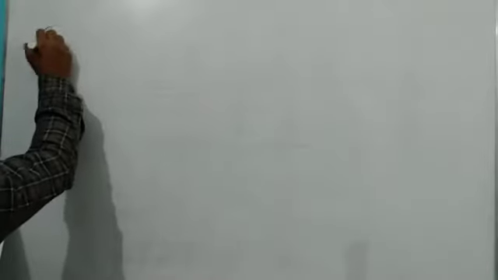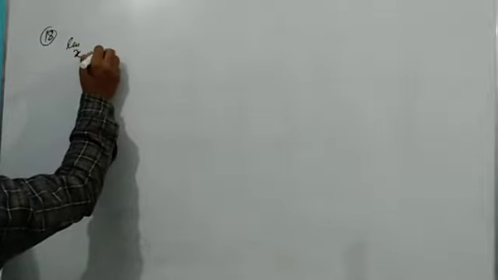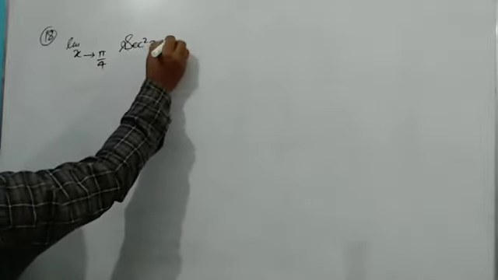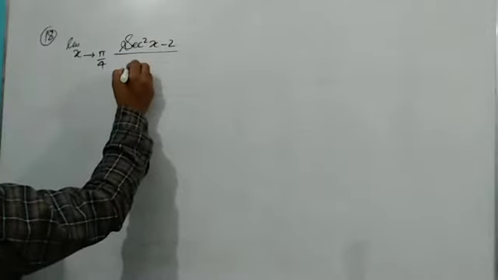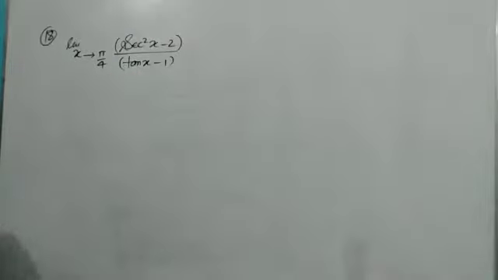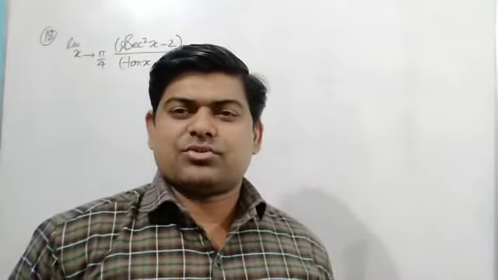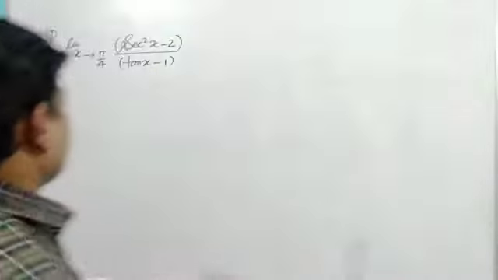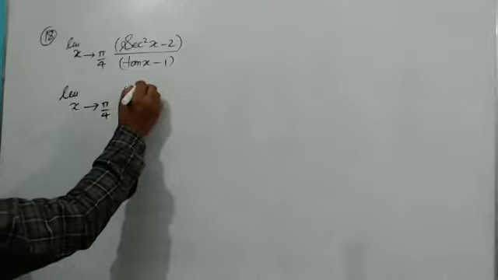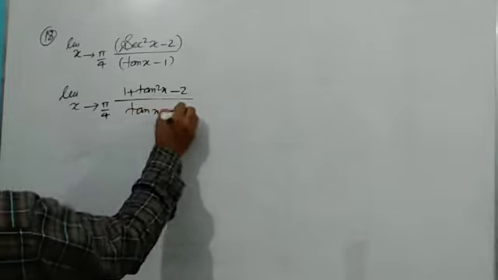You can see question number 18 is there: limit x tends to pi by 4 of (sec square x minus 2) upon (tan x minus 1). Only one thing. I think we know very well that 1 plus tan square x is sec square x. So here that sec square x can be written as 1 plus tan square x minus 2 upon tan x minus 1.